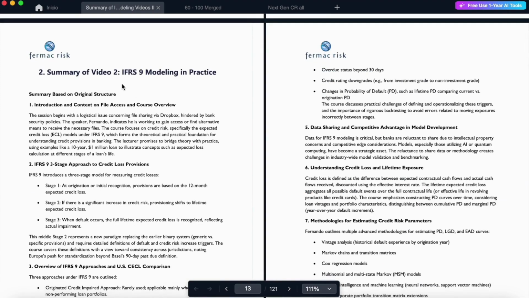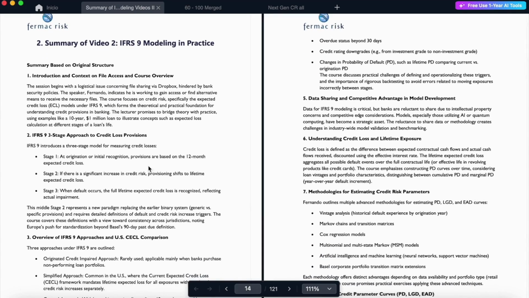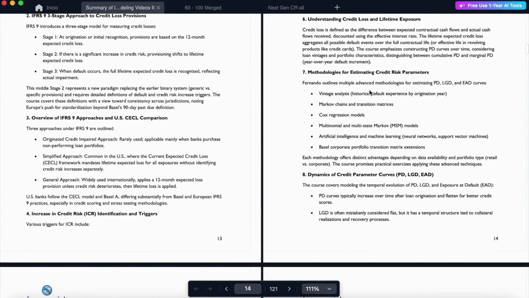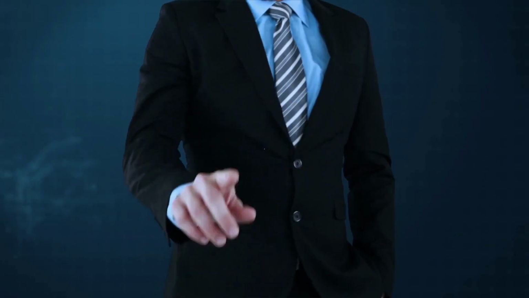Then, for example, the summary of video number 2, which is the practical modeling of IFRS 9. Here it talks about stage 1, stage 2, stage 3, and also about the methodologies for estimating credit risk parameters, for example, using the Cox regression model, Markov chain vintage analysis, etc.